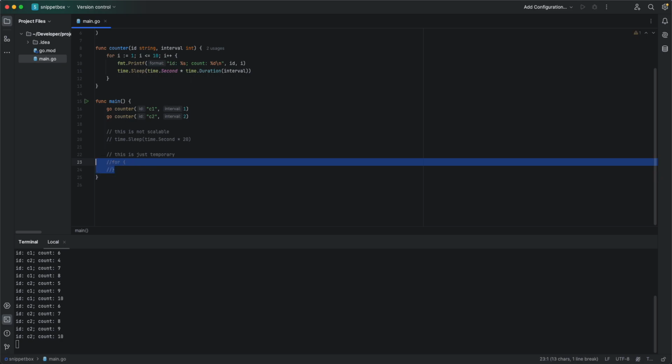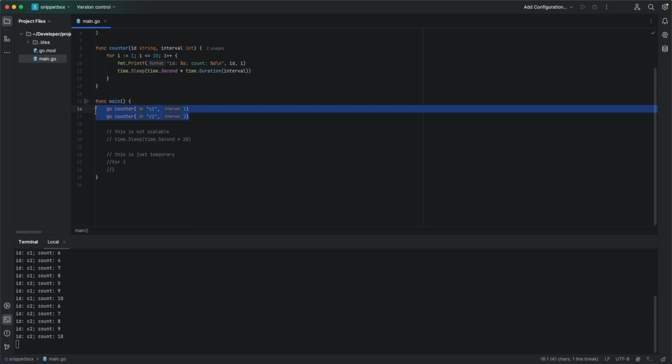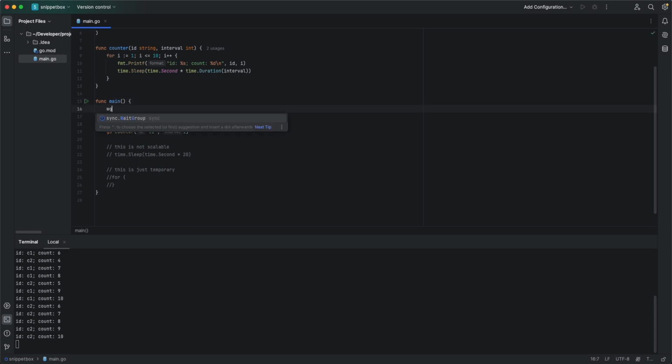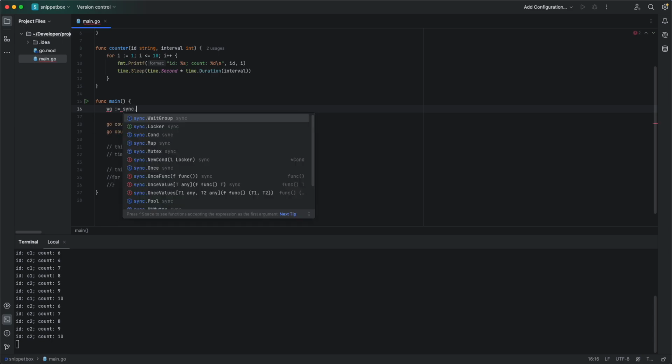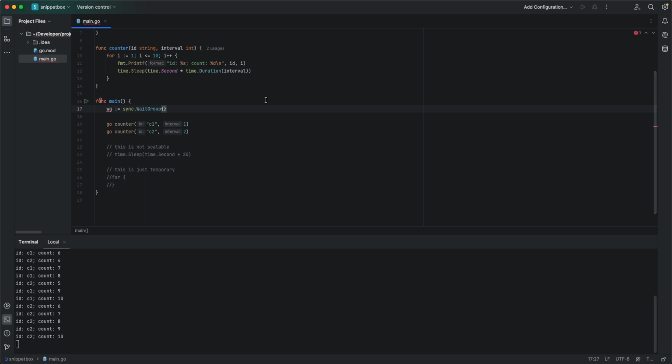So in fact, the best solution here is to add a wait group. When dealing with multiple Go routines, you would need to add a wait group. So how do we do that? Let's say wait group is equal to sync.WaitGroup.